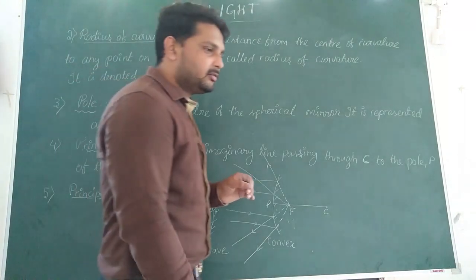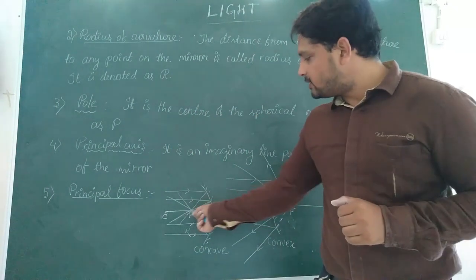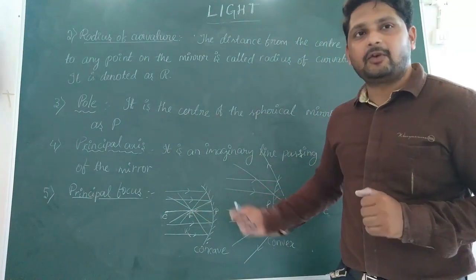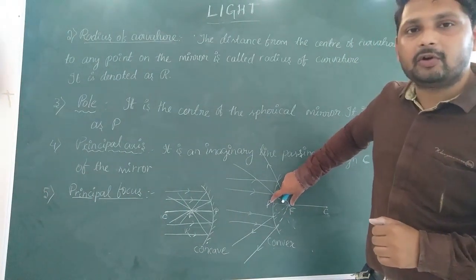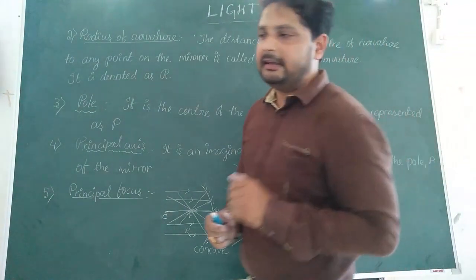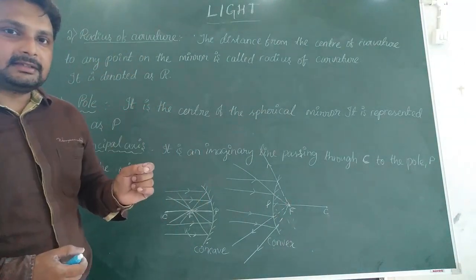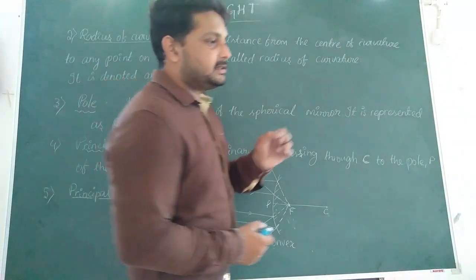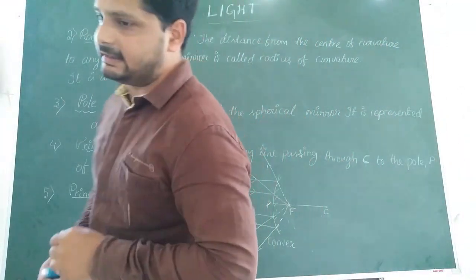Okay, so understood what is principal focus? And the distance between focus and pole is called focal length. Understood? Focal length, the distance between focus and pole. So here we have two distances.